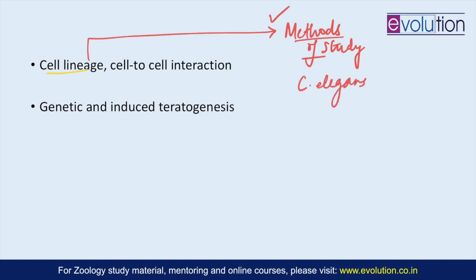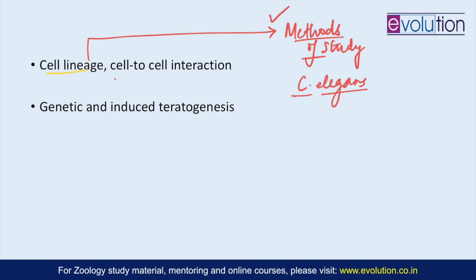C. elegans is uniquely suited for the analysis of cell lineage studies because it has a small number of somatic cells whose position and morphology are almost invariant from animal to animal. So in fact you should study Caenorhabditis elegans and its cell lineage as an example.